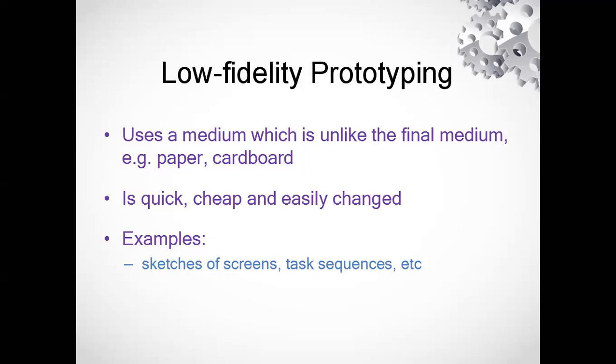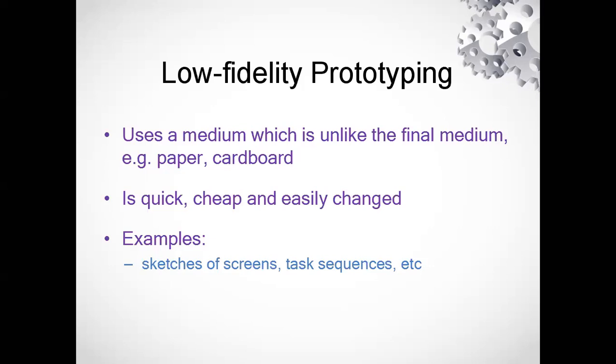So the low fidelity prototype means a prototype where the medium or the material used for this prototyping is different from the final material. And low fidelity prototyping is very quick, it is cheap in cost, and it can be easily changed.